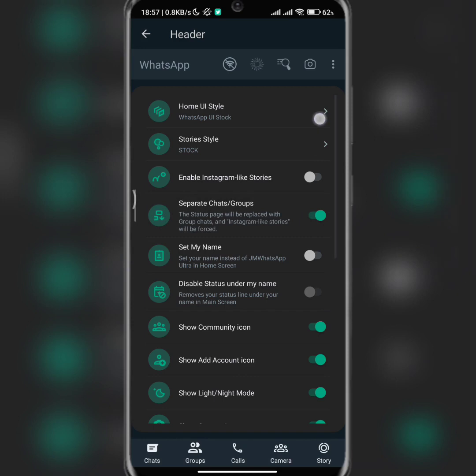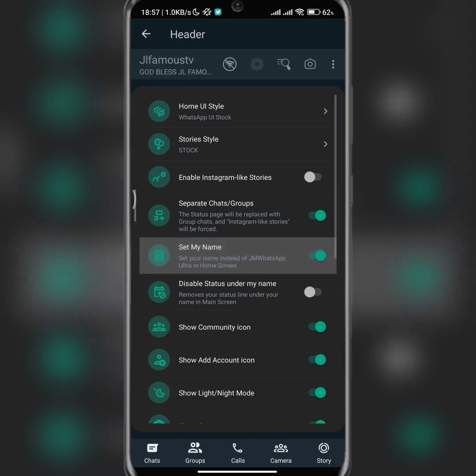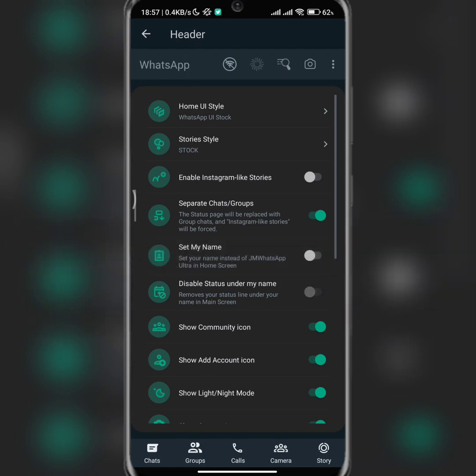If you want to set your own name instead of WhatsApp here, you can actually do that. Then the community icon.